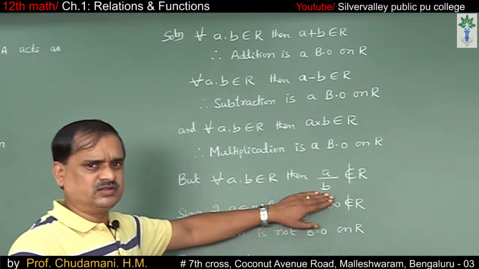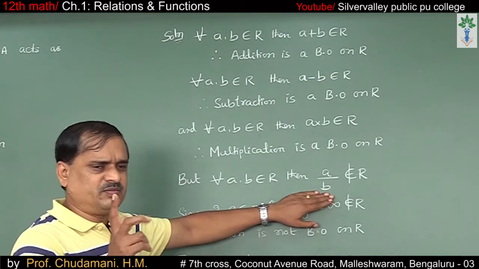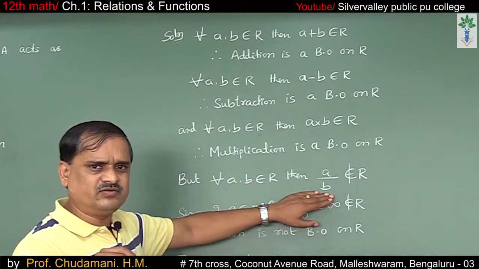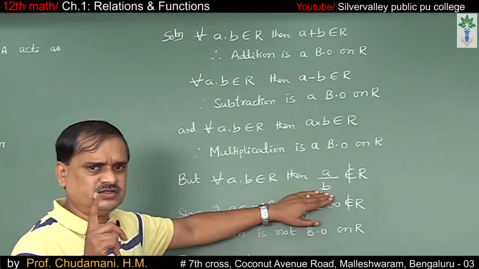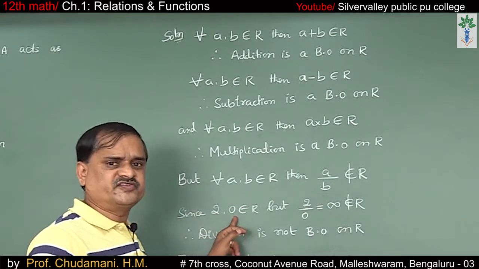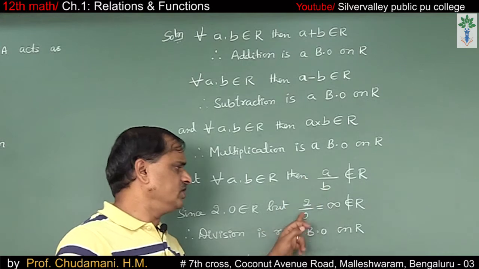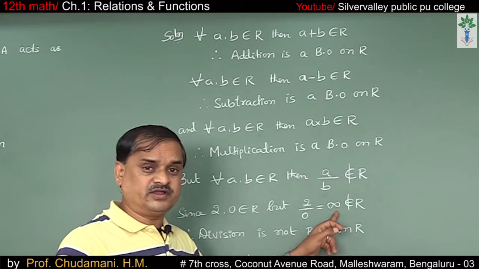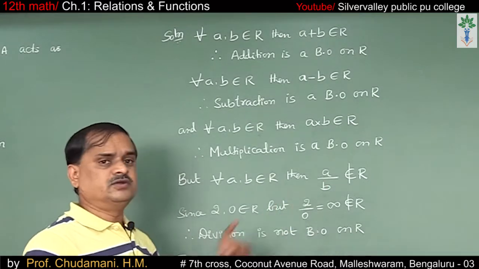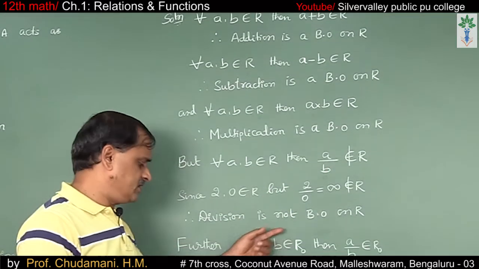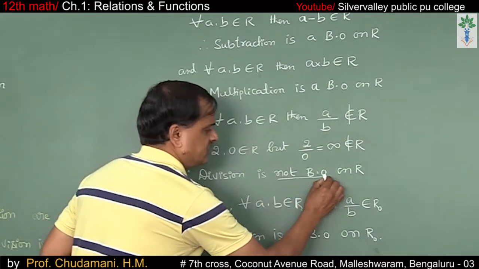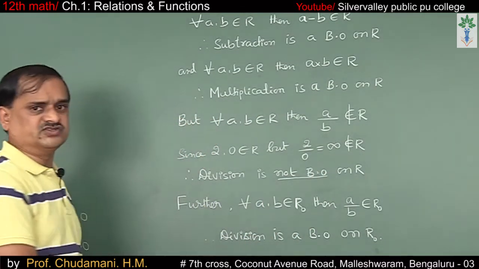You take any two real numbers. Let us take A as 2 and B as 0. 2 is a real number only. 0 is also a real number. So, A is 2, B is 0, which are real numbers. 2 divided by 0 means infinity, not defined, does not belong to the real numbers. Therefore, division is not a binary operation on the set of reals.